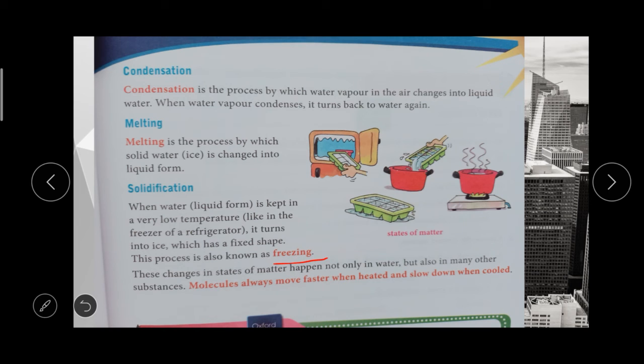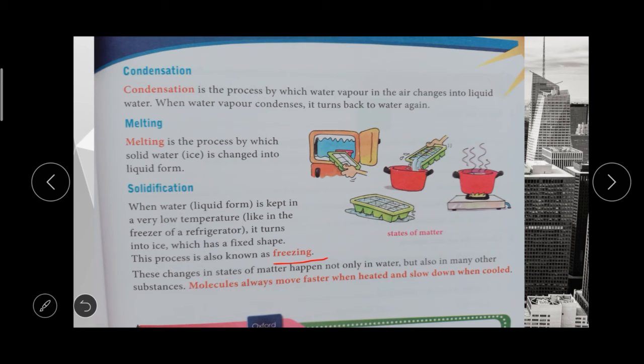This change in matter happens not only in water; in many other substances also it happens. Molecules will move faster when heated. When it is heated it moves very fast. When it is cooled it moves very slowly.